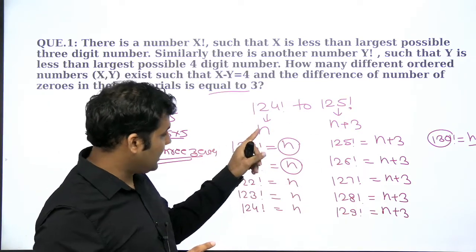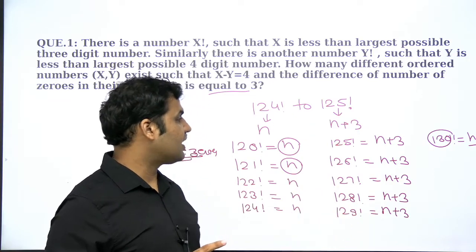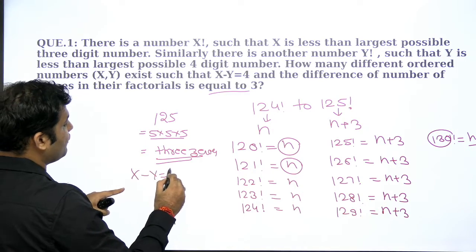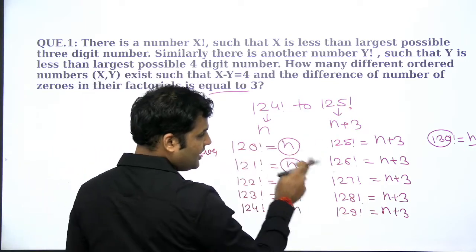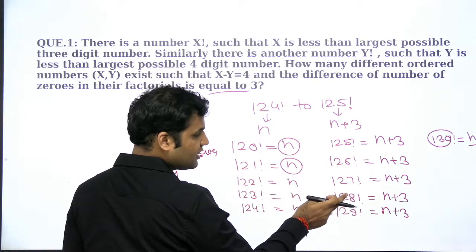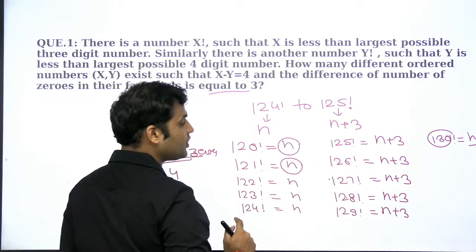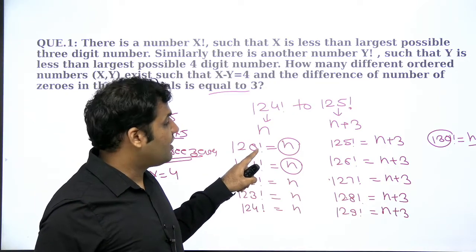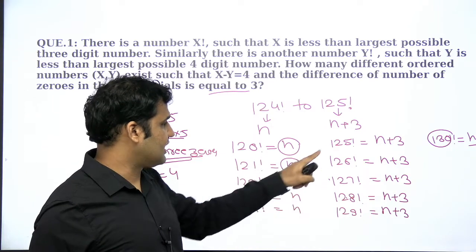Now tell me guys, इस पूरे pairing में ये 5 numbers में ऐसे कितने pairs हैं so that the difference of the number is equal to 4 and the zeros difference is 3? Zeros difference तो आप सभी में ही 3 का difference है, right? इसमें और इसमें भी 3 का zero का difference है, इसमें और इसमें भी 3 का difference है, right? These numbers also have a difference of 3 in terms of number of 0. But tell me, 120 as a number will have a difference of 4 with what number? इसके साथ तो नहीं बनेगा, इनका भी नहीं बनेगा, right?